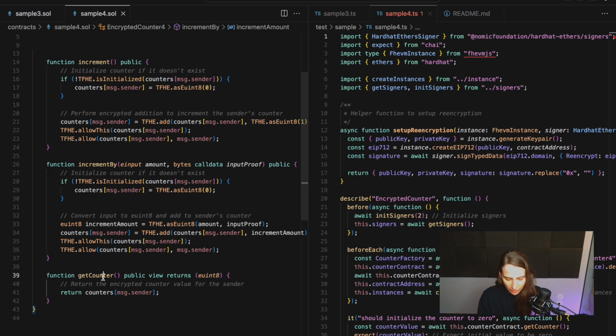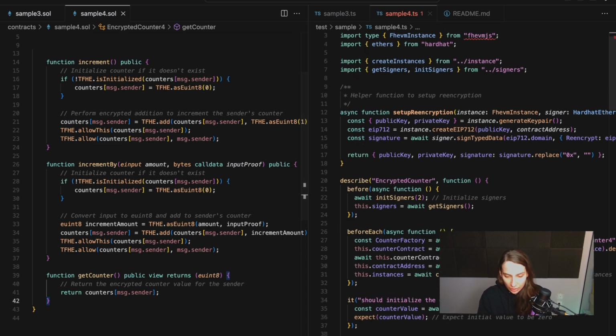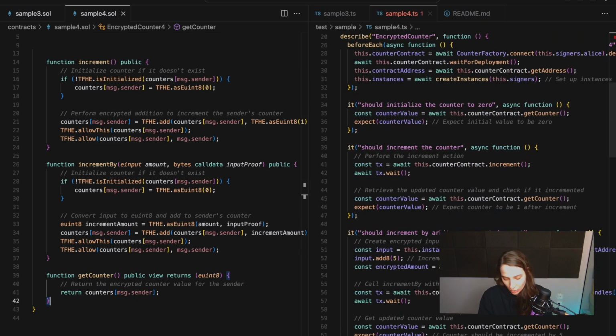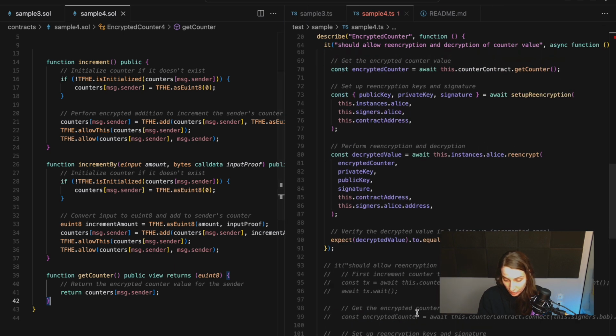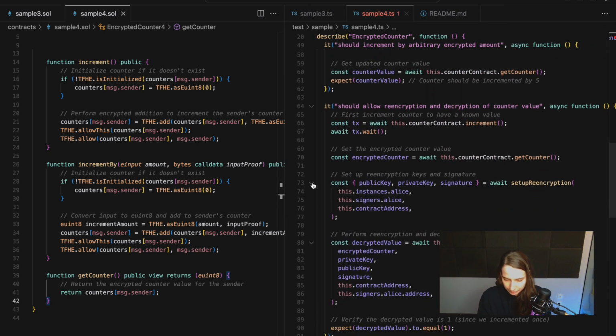It's very similar as before. We basically get counter, and we are returning an encrypted euint8 and calling it on message.sender. So the idea is if our message.sender will have access to the counter, he will be able to decrypt it, so to re-encrypt it, to see basically what the value is.